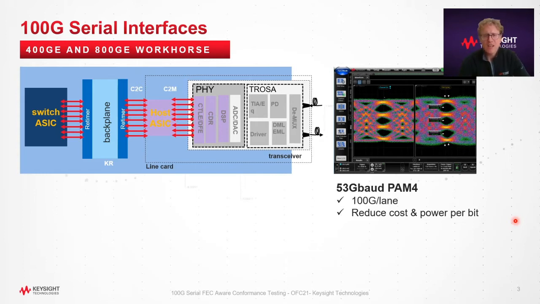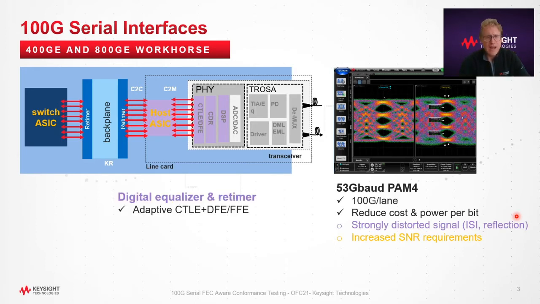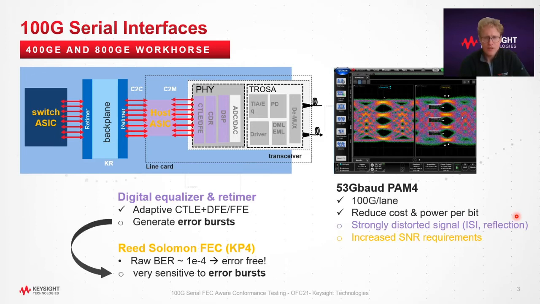On the downside, the higher baud rate combined with the PAM4 modulation format leads to strong signal interference and distortion, as well as higher SNR requirements. The industry tackled these challenges by using adaptive digital equalizers, for instance combining CTLE and DFE to compensate for the channel loss and reflection, combined with forward error correction code that enables links running at BER 10 to the -4 to operate error-free after error correction.